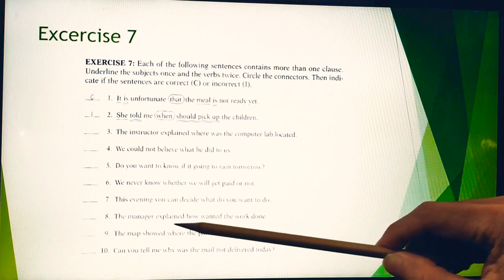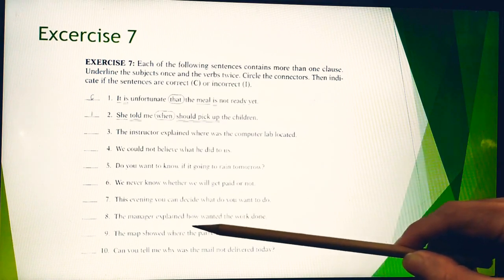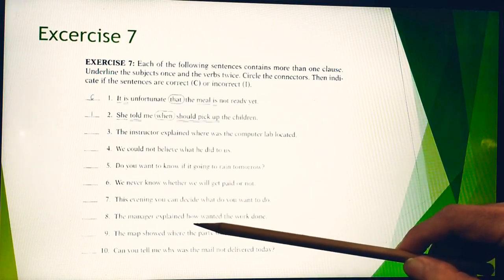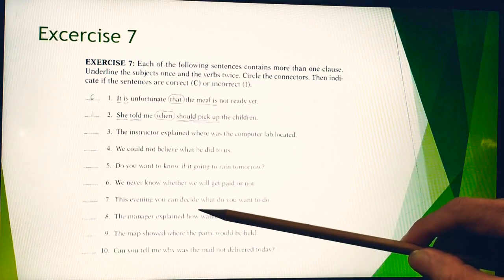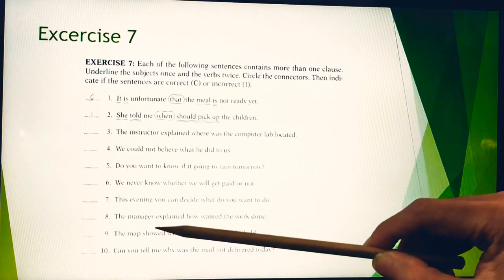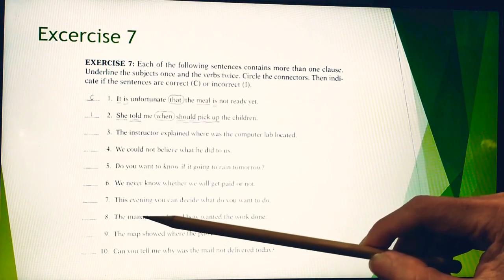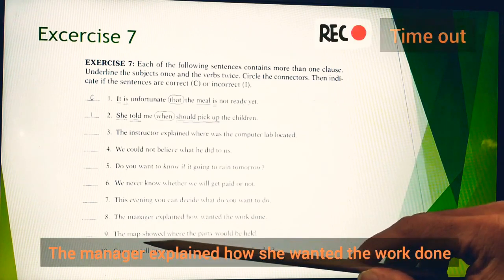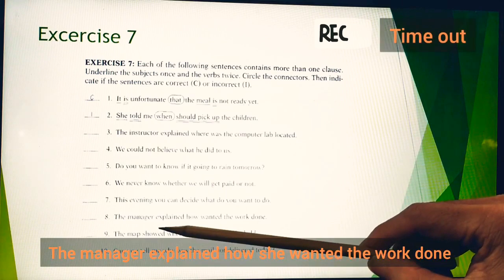Subject, and this is the main verb. How is the noun clause connector as well. And it is supposed to be followed with what? A subject. A subject that refers to the manager, right? So, see, the manager explained